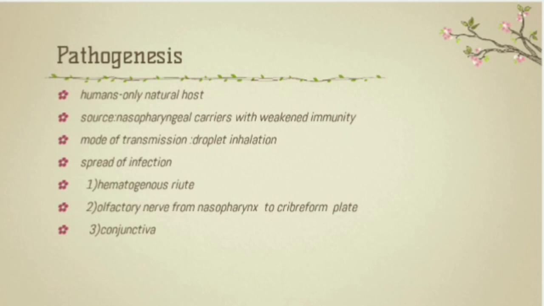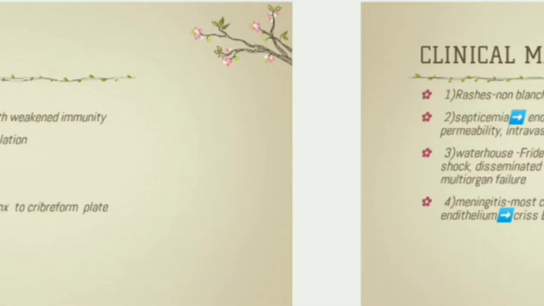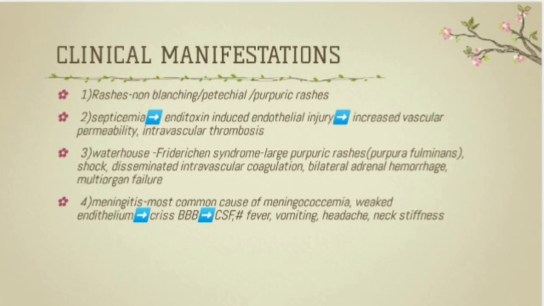The first route is the hematogenous route, that is through blood, which causes septicemia. Septicemia means the blood poisoning by bacteria or their toxins. The second way is by the olfactory nerve from the nasopharynx to the cribriform plate, or rarely it can spread through the conjunctiva. Next, let's move on to the clinical manifestations.